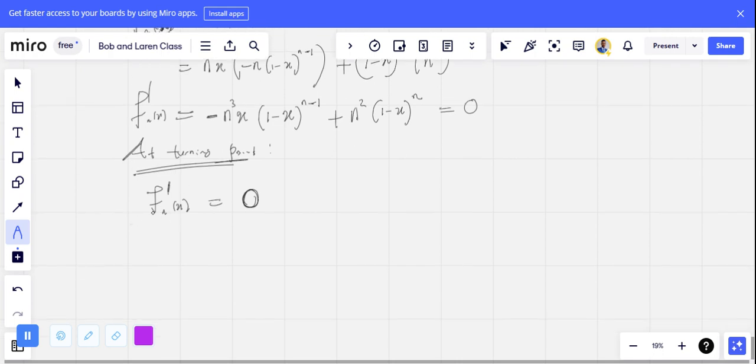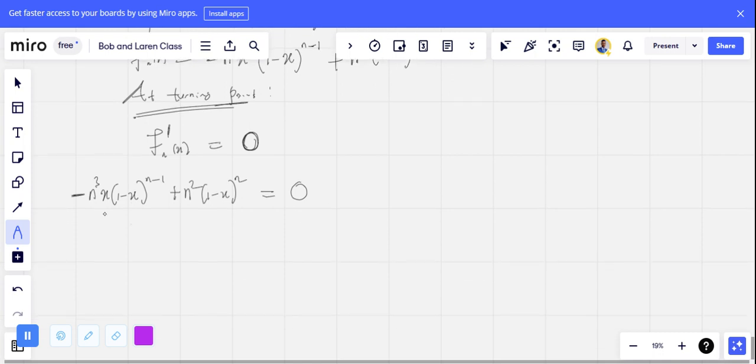So if my derivative is already of this format, n cubed x (1 minus x) raised to the power of n minus 1, plus n squared (1 minus x) raised to the power of n equals 0. Looking at this expression, I can bring this term to the other side such that I end up having n squared times (1 minus x) raised to the power of n, which equals n raised to the power of 3, x, and (1 minus x) raised to the power of n minus 1.